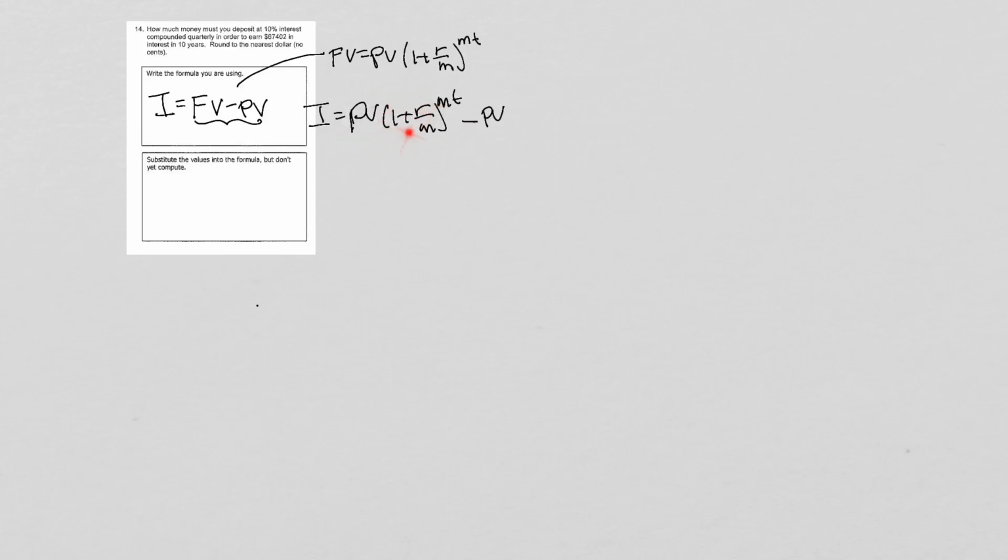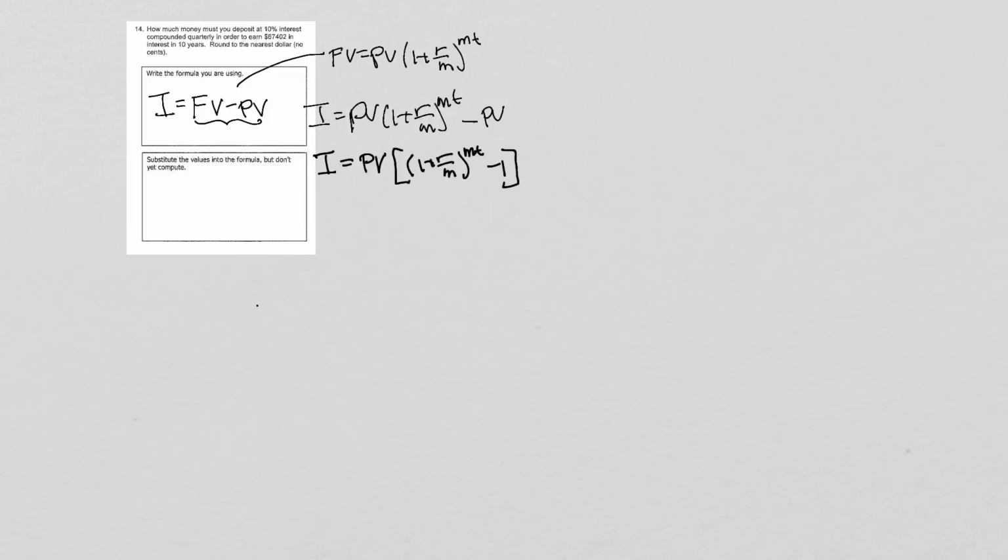I've got this term minus this term, and both terms have a PV in it. So I'm going to rewrite this by factoring that PV out, and I equals PV times the quantity 1 plus R over M to the MT, minus 1.